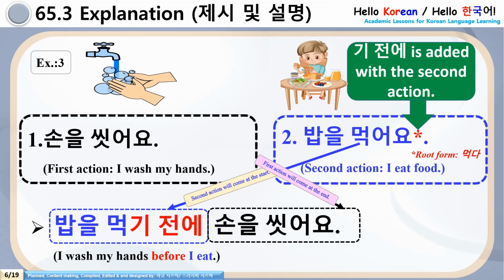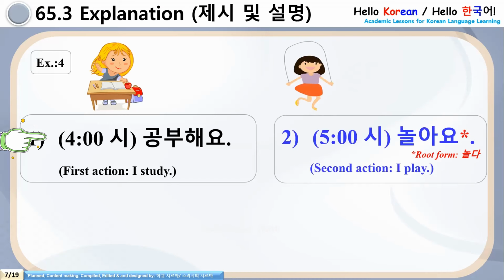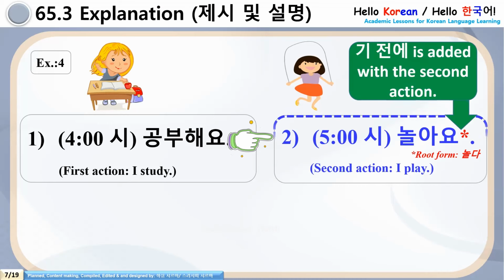Clear, 여러분? Next point is one more example. Number 1, 4시에 공부해요. First action, I study at 4 o'clock. Second action is at 5 o'clock I play. 5시에 놀아요. 놀아요 root form is what? 놀다.